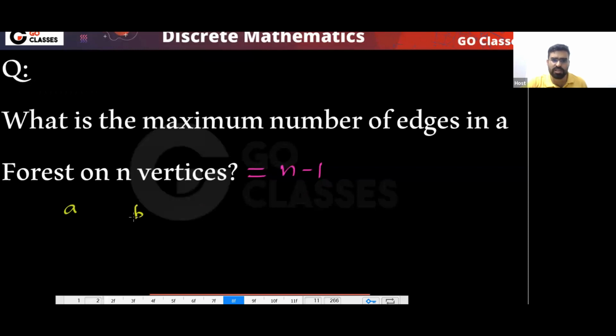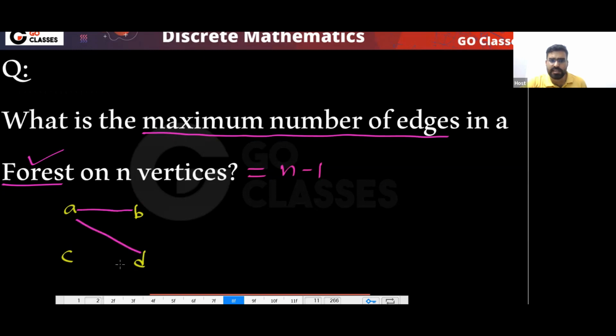For example, if I give you these four vertices, I want to create a forest. Then tell me, maximum how many edges can I add? I can add this edge, I can add this edge, I can add this edge. Can I add this edge? No, because I want a forest. If I add this, then there will be a cycle. So I cannot add it.